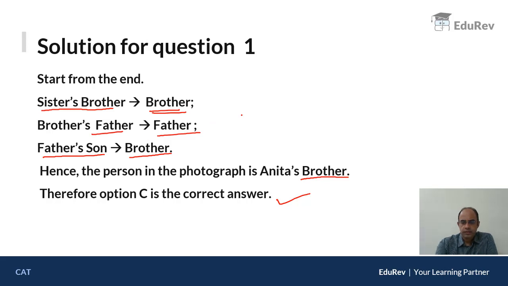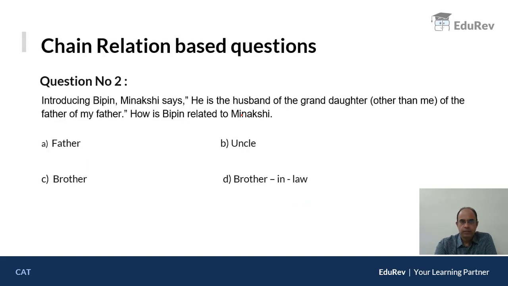Fine. Give it a try yourself. Suppose this question: read it and try to solve it before looking at the solution. The question says, introducing Bipin, Meenakshi says, he is the husband of the granddaughter of the father of my father. How is Bipin related to Meenakshi? Four options are given to you: father, uncle, brother, brother-in-law.